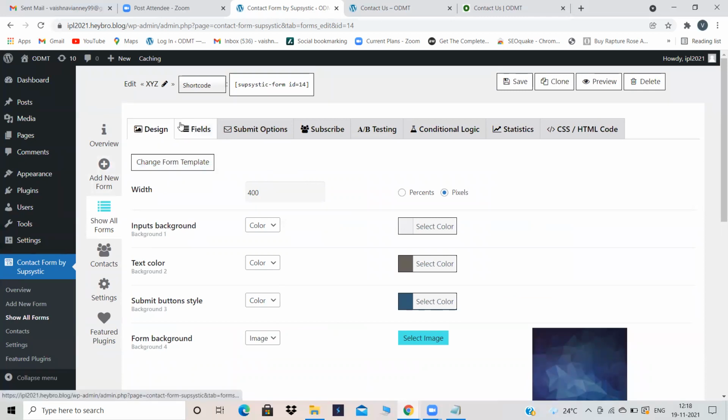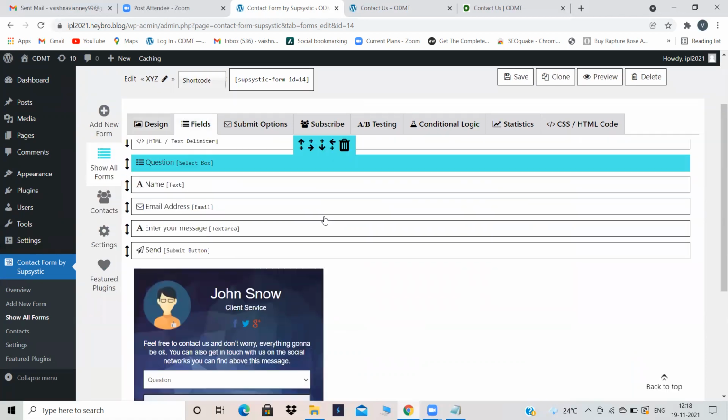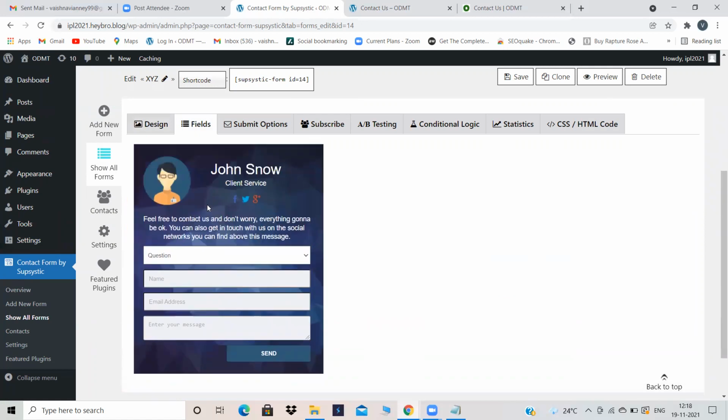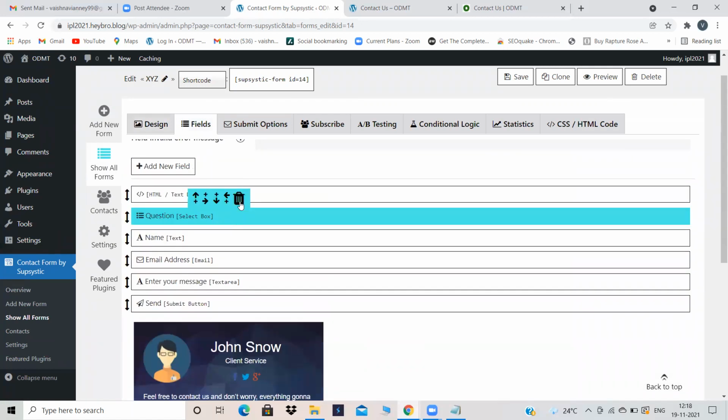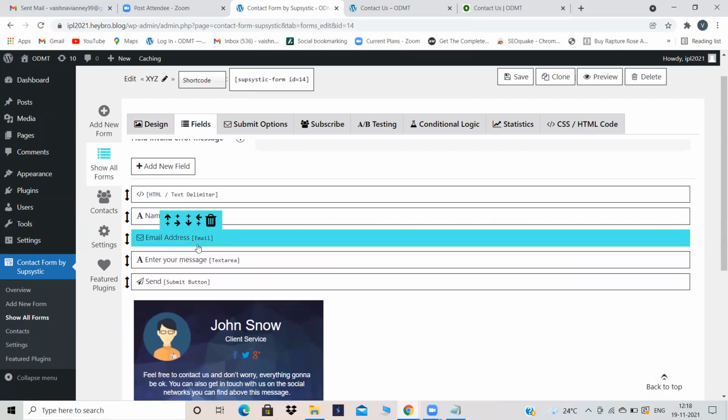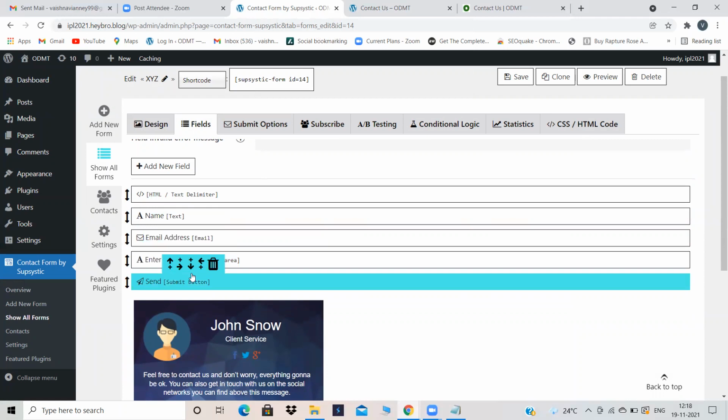Now go to fields option, design fields option. In the fields option, if you do not want to show any option over here, see, some question option is there. I don't want my question option to appear in my contact us form. So I'm just removing the question option. And name is there, email address is there, enter your message is there, send is there. But phone number is not there over here. Phone number is mandatory, right? You have to get the phone number of that particular person.